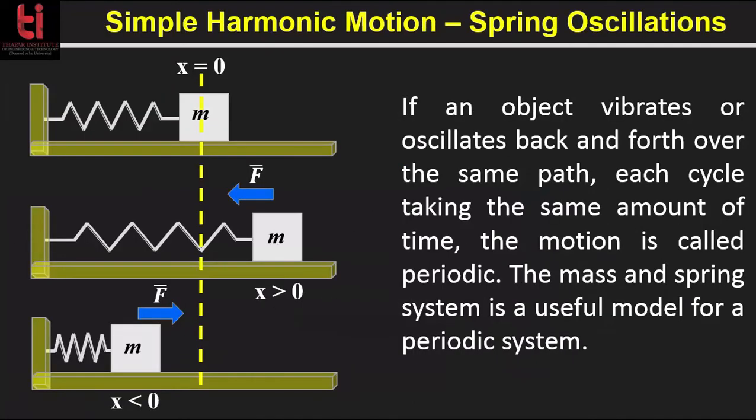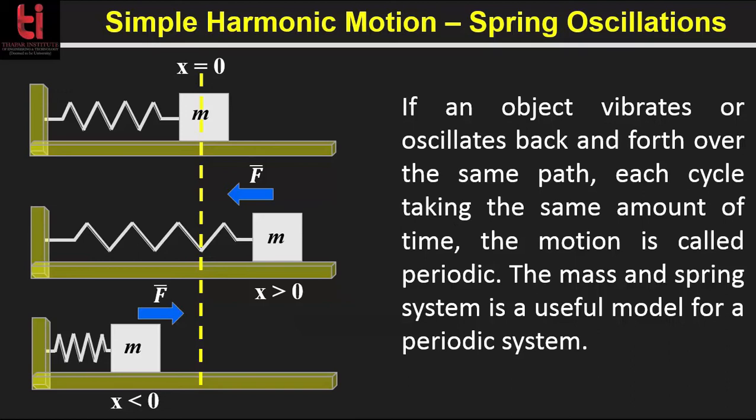Now, our first example of a simple harmonic oscillator is a mass on a horizontal spring, as you can see here. The mass is attached to one end of the spring while the other end is held fixed. If this object vibrates or oscillates back and forth about the same path, each cycle taking the same amount of time, the motion is called periodic.